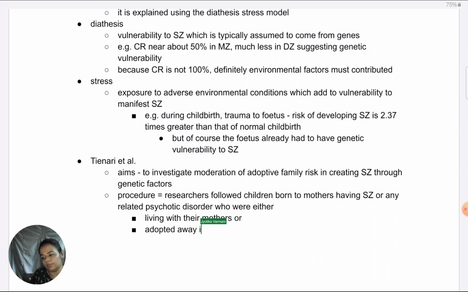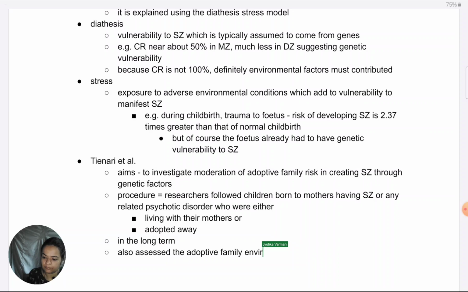In the long term, like using a longitudinal plan or prospective plan, they followed them. And they also assessed the adoptive family environment using established clinical tools.